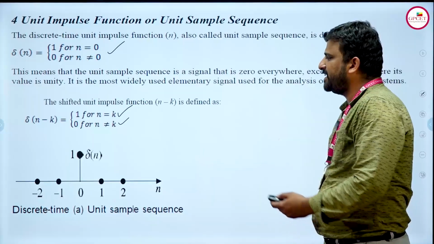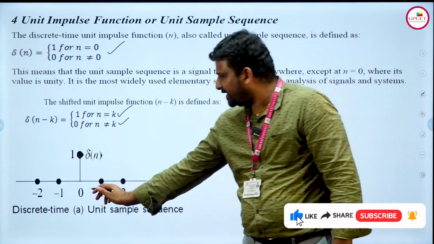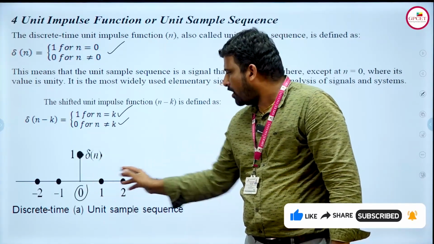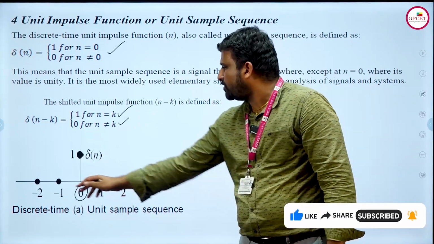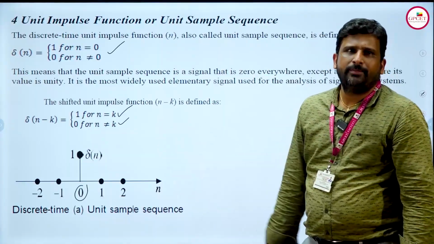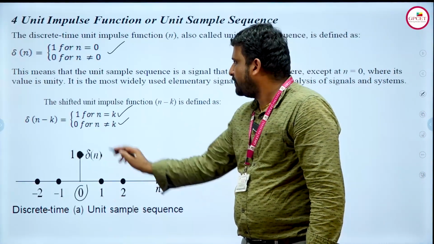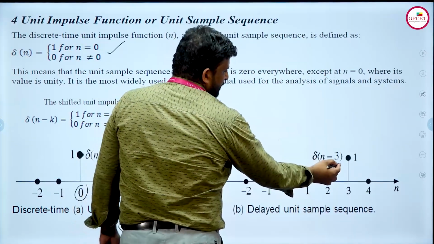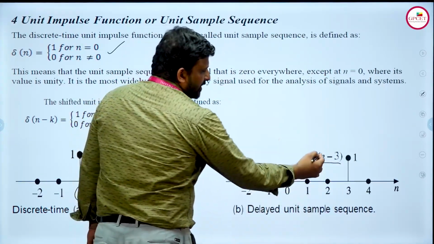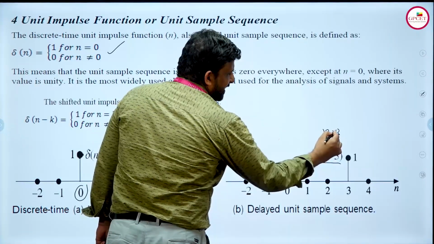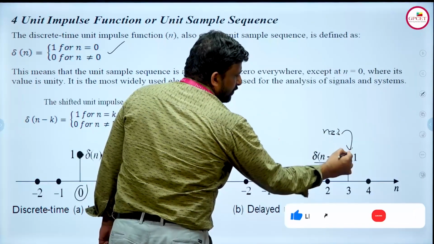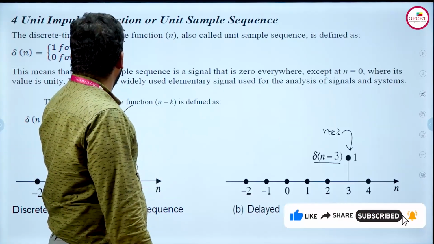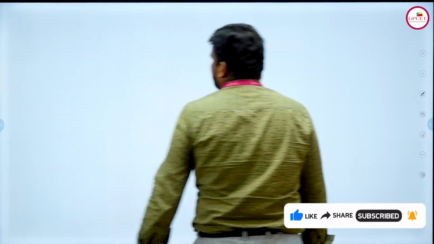If we see that n is equal to 0, it has the value 1. If n is not equal to 0, you can see there are no values. That means this is the condition. And for the shifted version, he has taken one example, del of n minus 3. So that is n is equal to 3. At n is equal to 3, the value will be equal to 1. All the rest of the values will be equal to 0. So this is the unit impulse response.